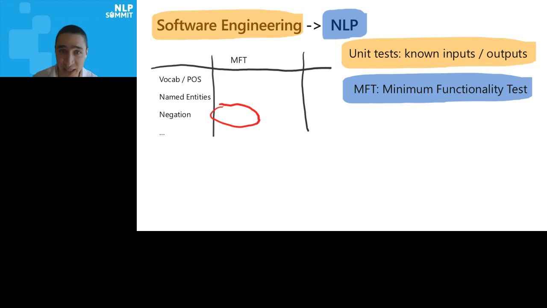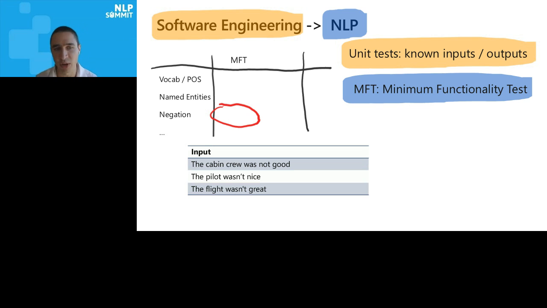Now, if we're testing negation with a minimum functionality test, we would have different examples, different inputs, outputs, and it would be something like this. The cabin crew was not good, the pilot wasn't nice, the flight wasn't great, and so on. We just add very simple negations. And if the model can't handle even this, we would be hard-pressed to say it can handle negation. So this is a minimum functionality test, just like a unit test.